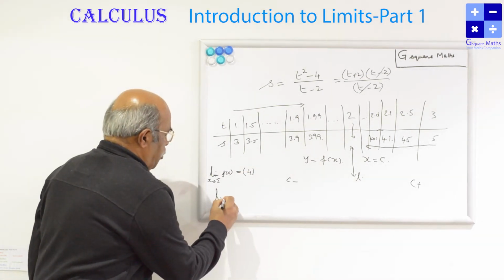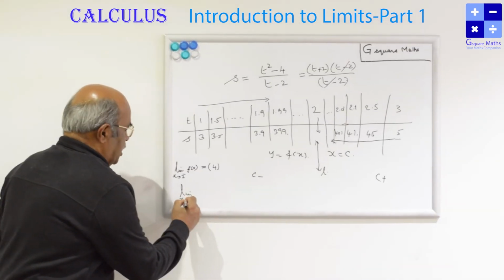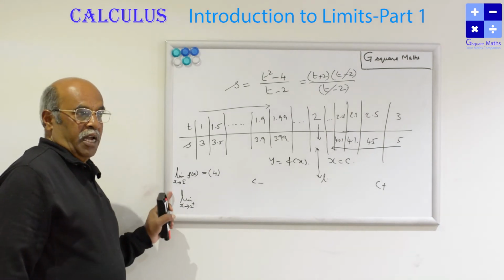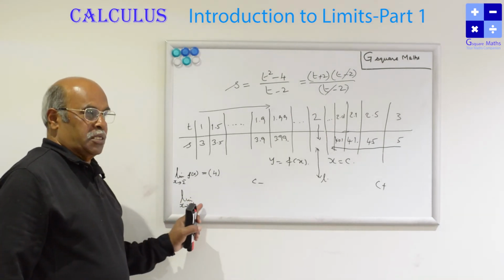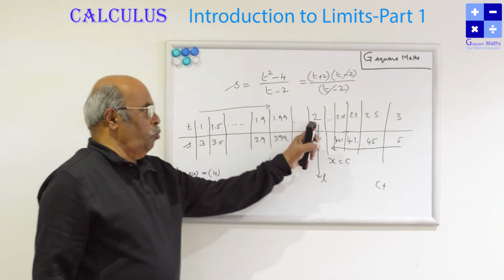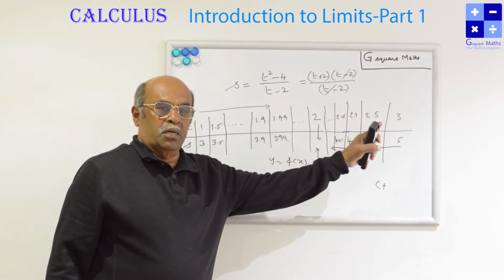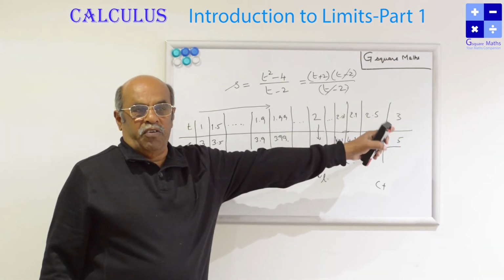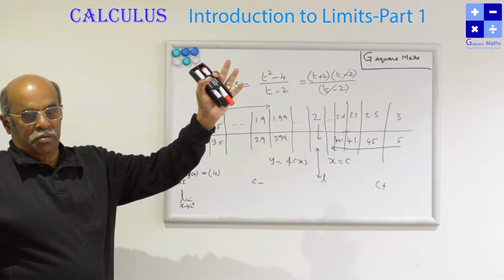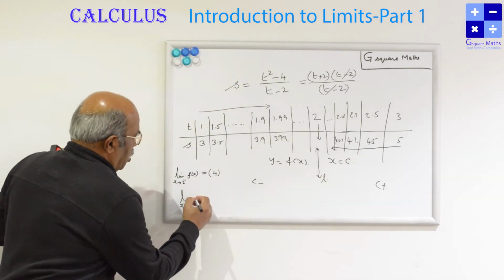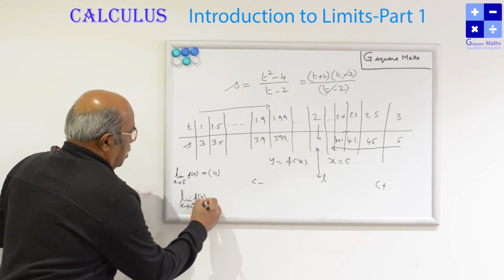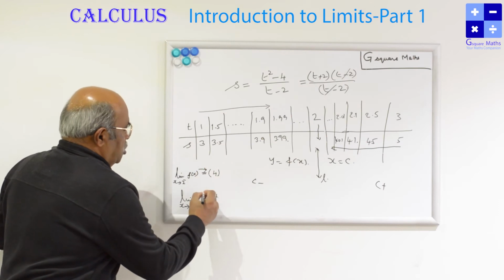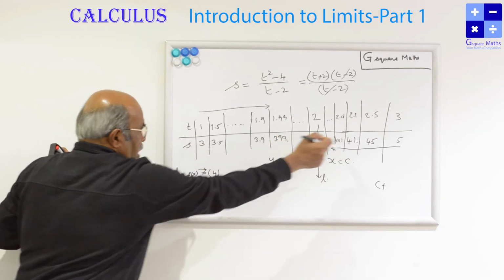Similarly, from the right side also I am approaching, the right hand limit, x tends to 2 plus. For the right hand limit, we used to call it 2 plus. 2 plus means 2.0000001, then 2.00001, then 2.5, 2.753. So like that it goes. Then this tends to 4, this f of x is equal to, again it is tending to 4. This also tends to 4, this also tends to 4.